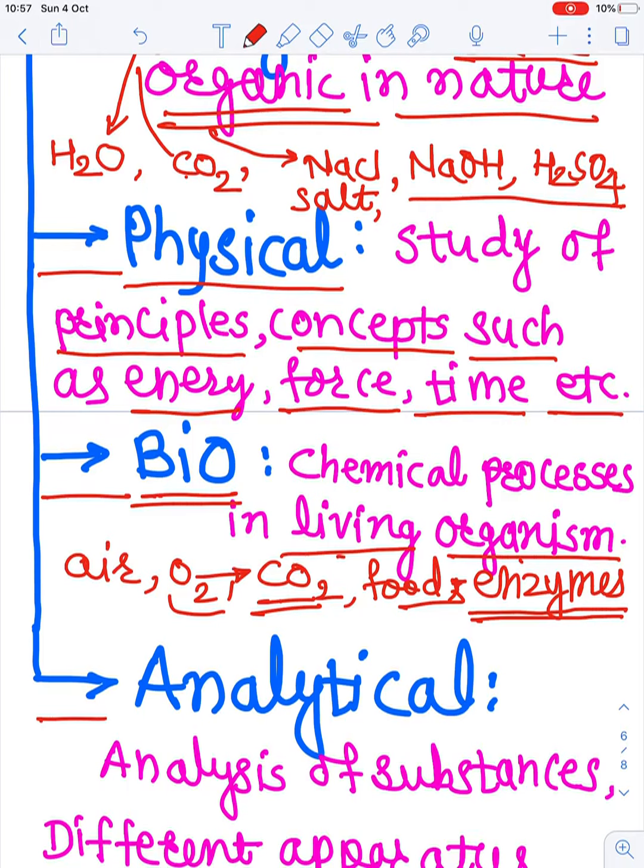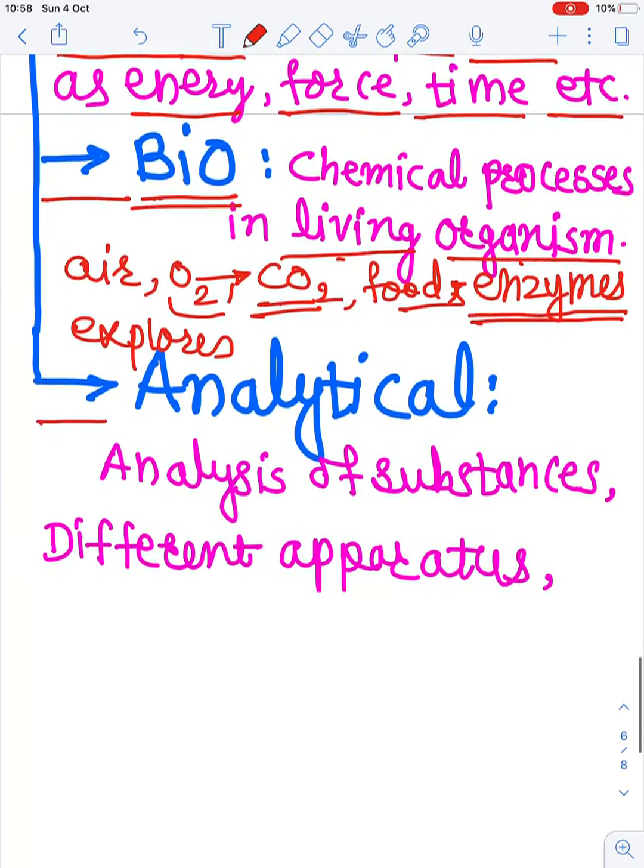That is, we can say that biochemistry explores about the chemical processes in the living organism within us and the living organism. Thus biochemistry is also very important science regarding our day to day life. Then we just go towards the analytical chemistry.